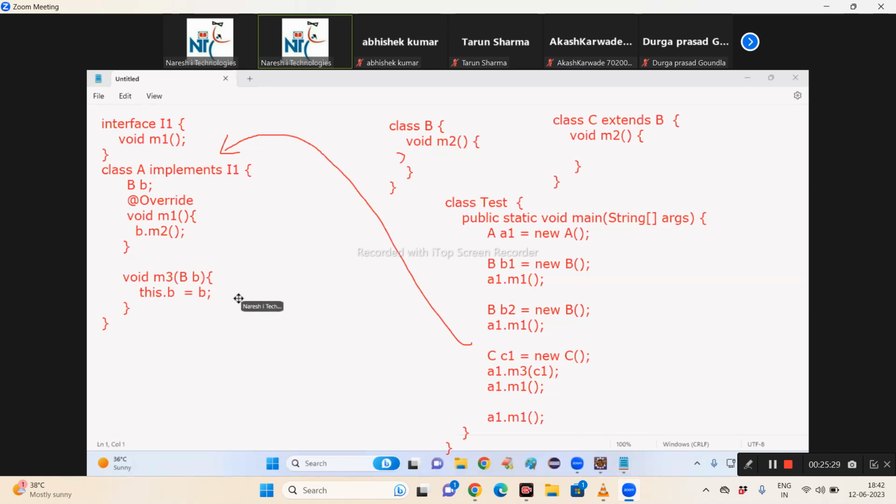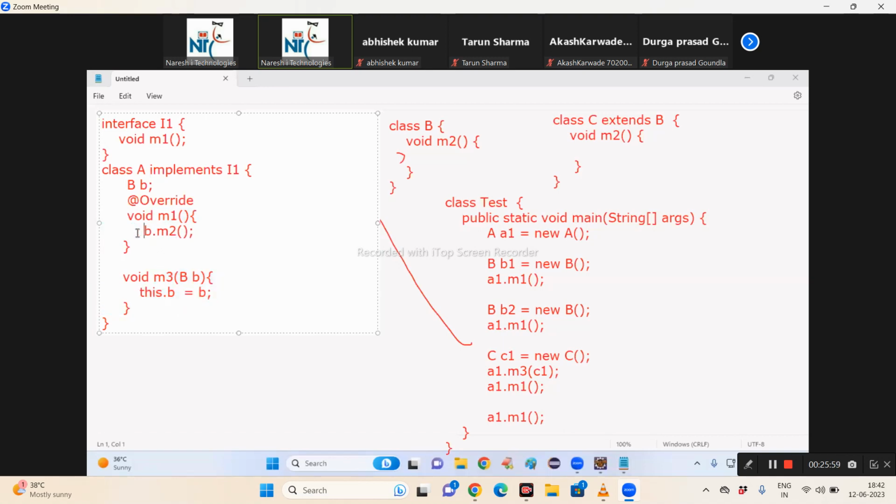What is the next problem? How to pass that object as an argument? What is my target? Calling only the M1 method. But if you call only the M1 method, control will go to the M1 method and there is a chance we'll get a null pointer exception. Then you should handle that null pointer exception here, because there is a chance you will call the M1 method without calling the M3 method. If you call the M1 method without calling the M3 method, a null pointer exception will come.